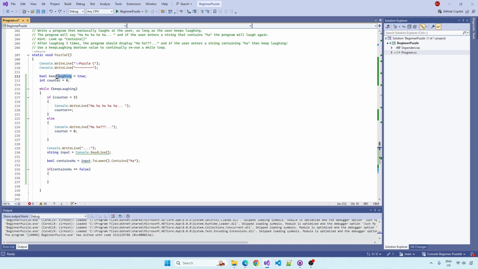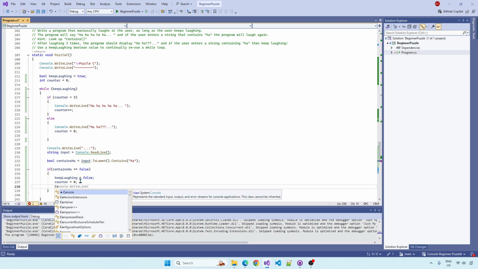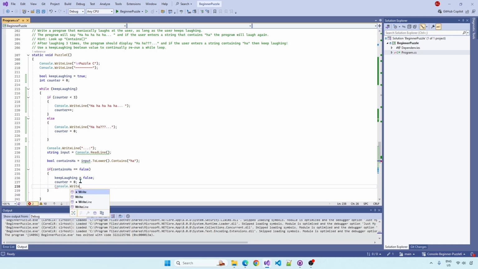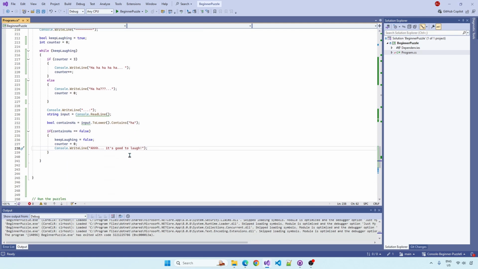So if contains ha is false, we want to make keep laughing false so that the loop ends. We want to reset the counter to 0. And then maybe just give some kind of final message like it's good to laugh, something like that. That would do it, I think.